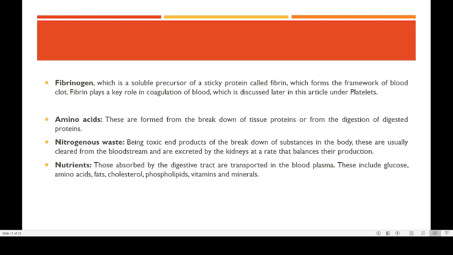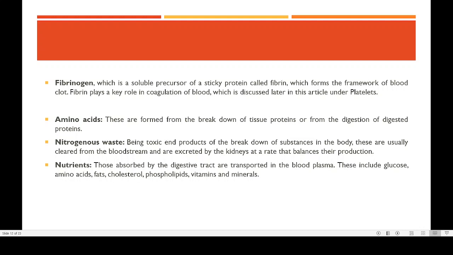Then another substance is the fibrinogen. Fibrinogen is basically producing a sticky protein substance known as fibrin. And this fibrin will be forming a thread or a network. It's a net-like structure, and that network structure will be acting as a clot. So when we have a bodily injury, there will be loss of blood from your body. After some time you can see a clot might have formed there. This clot is actually a net formed by the different fibrin threads. So that is the main function of the fibrinogen. They are helping in the coagulation of the blood or clotting of the blood.